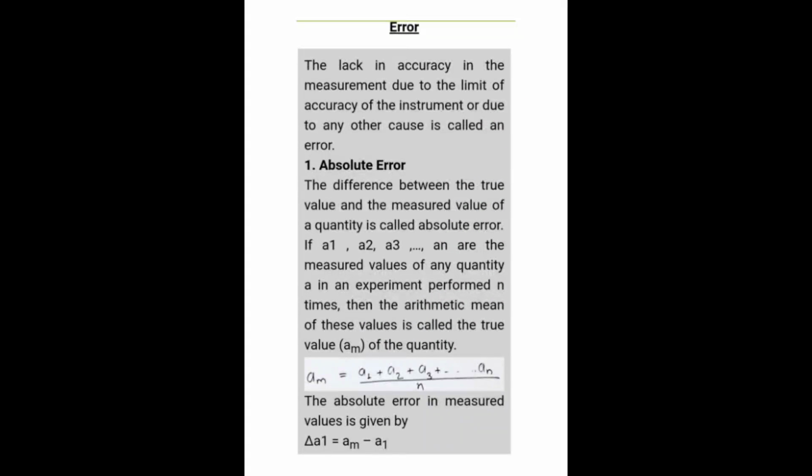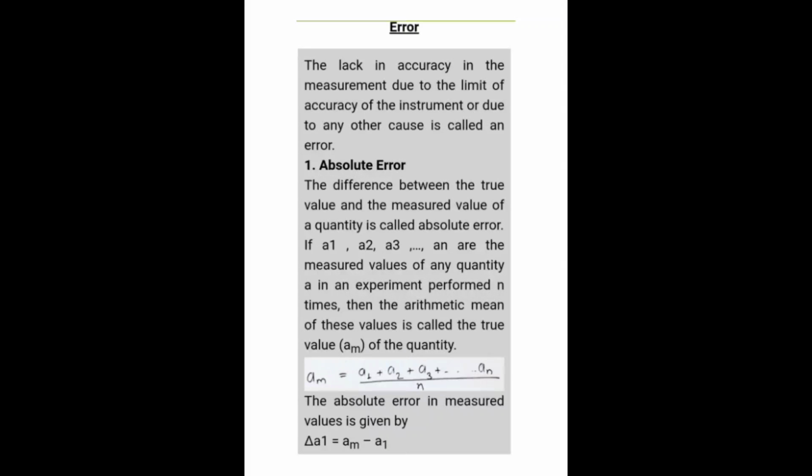Now error: the lack of accuracy in a measurement due to the limit of accuracy of the instrument or due to any other cause is called an error. Error can be subdivided into different types, like absolute error and relative error. One by one we will discuss. Absolute error is the difference between the true value and the measured value of a quantity. So when you measure anything, that is your measured value, but what should be the actual value there, that difference will give you the absolute error. That is the difference between true value and the measured value.